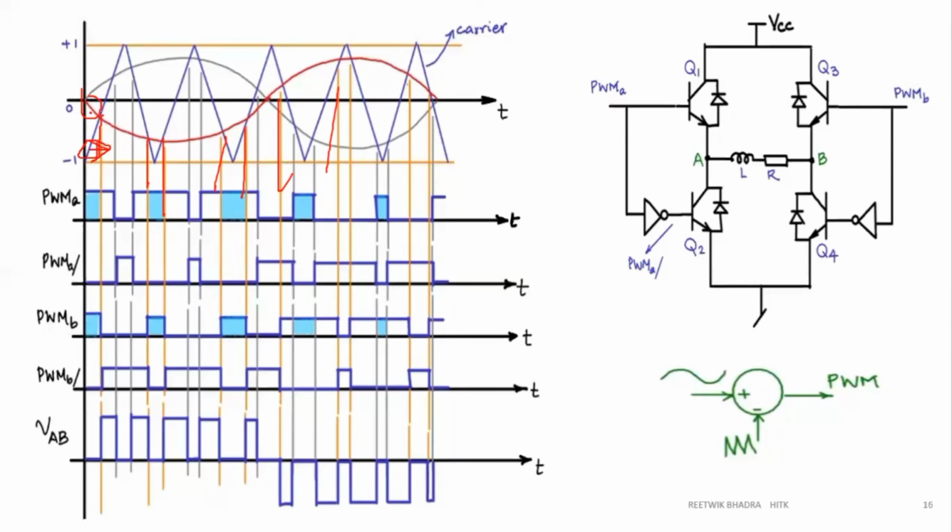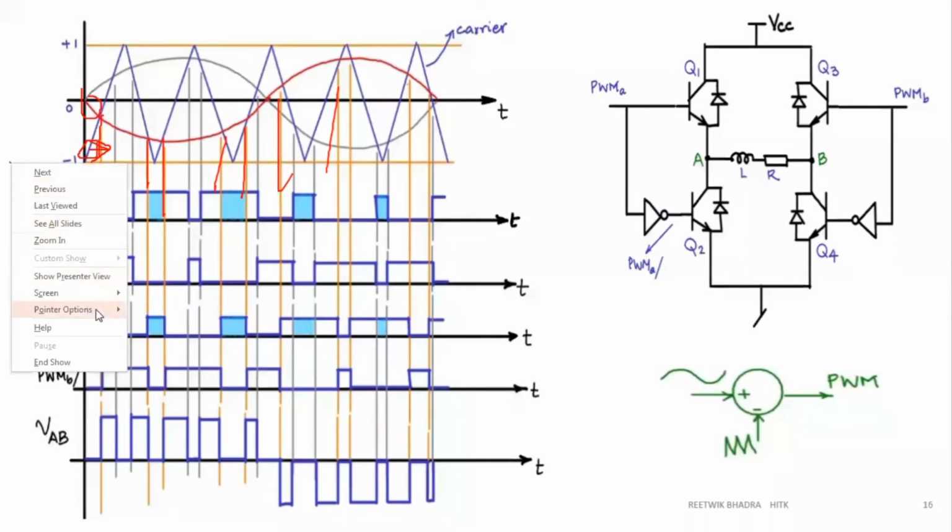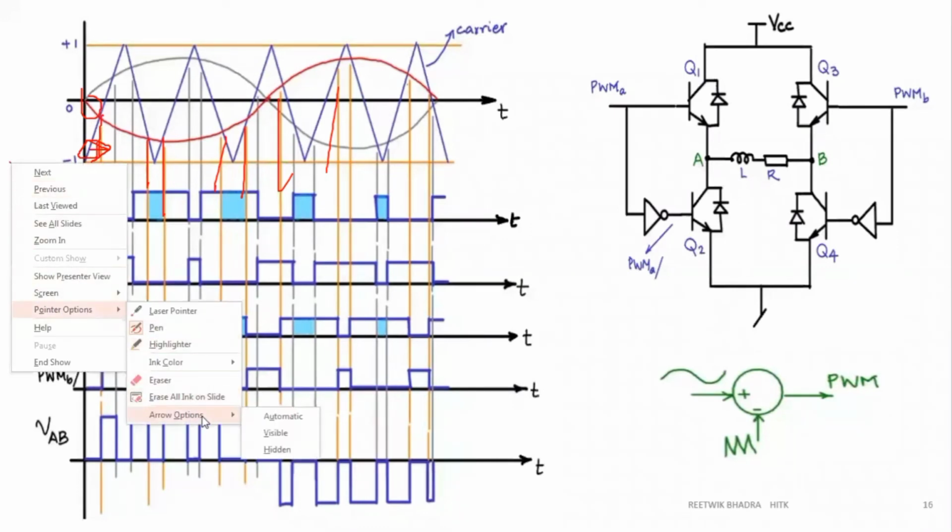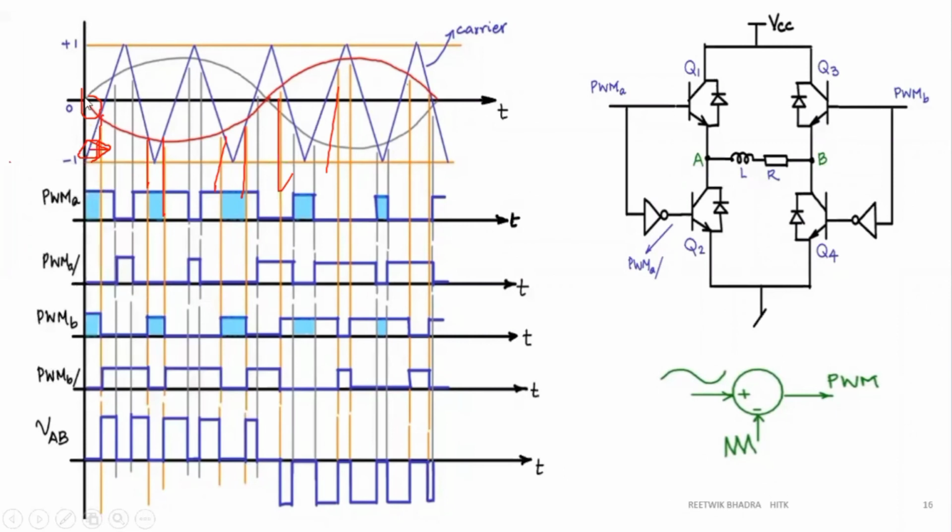Obviously, the smaller the negative value is, that means its magnitude is higher. So that's why this red color line is greater than this value. So PWM B has a pulse over here, then 0, then a pulse over here, and it goes on. And PWM B bar is mutually exclusive of this. Wherever you are getting 0, you are getting a pulse over here.